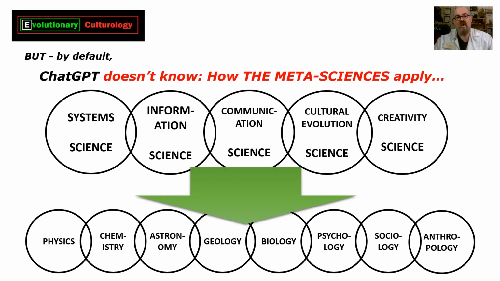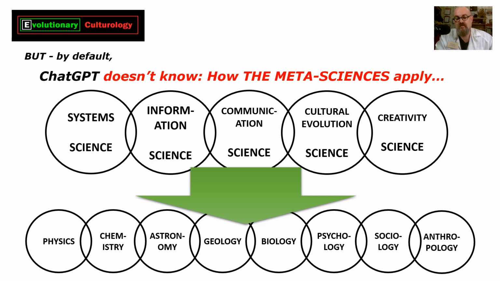And again, by default, ChatGPT doesn't know the meta sciences such as systems science, information science, communication science, etc. And it doesn't know how those apply to each of the individual sciences. So it doesn't recognize that all of physics, all of the entities in physics, all of the units are systems, and they can be reduced to fractal holon partons in EvCult.